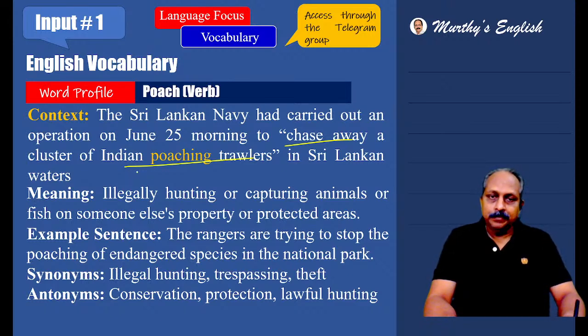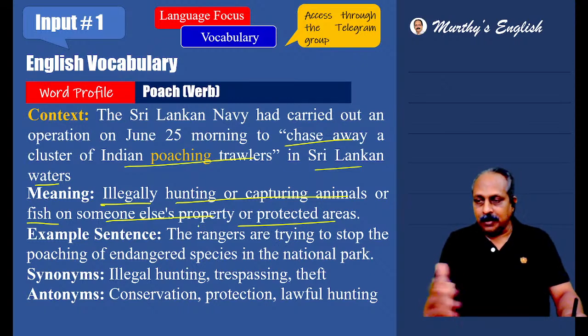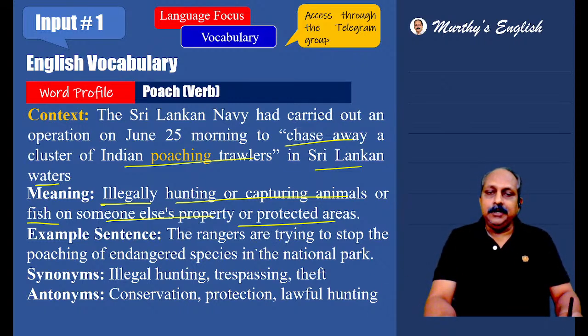And one more clue for you: Indian trawlers, Indian poaching trawlers in Sri Lankan waters. That means something illegal. Indian trawlers cannot be in Sri Lankan waters, they cannot do fishing. From that, you can understand the word poaching is a negative word, it has a negative connotation. See the meaning: illegally hunting or capturing animals or fish on someone else's property or protected areas, national parks, sanctuaries, or some other country. Example: the rangers are trying to stop the poaching of endangered species in the national park. Synonyms: illegal hunting, trespassing, theft. Antonyms: conservation, protection, lawful hunting.